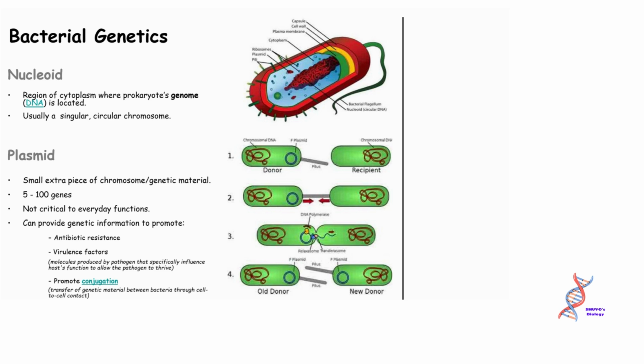Bacterial genetics. The nucleoid is the region of the cytoplasm where the prokaryote's genome, DNA, is located. Usually a single, circular chromosome. Plasmid: a small extra piece of chromosome, genetic material, with 5 to 100 genes, not critical to everyday functions. It can provide genetic information to promote antibiotic resistance, virulence factors, molecules produced by the pathogen that specifically influence the host's function to allow the pathogen to thrive, and promote conjugation, transfer of genetic material between bacteria through cell-to-cell contact.